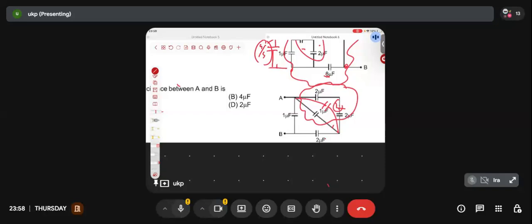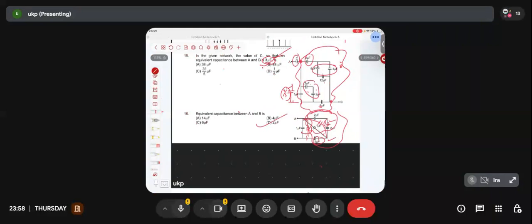This 2 and this 2 are connected in series. So हाँ, इन दोनों का equivalent क्या होगा? Again 1. Instead of this whole thing, can I just think there is a 1 here? This 1 and 1 are connected in parallel. So equivalent will be 2 microfarad. ठीक है दोस्त, कैलकुलेशन चेक कर लेना.